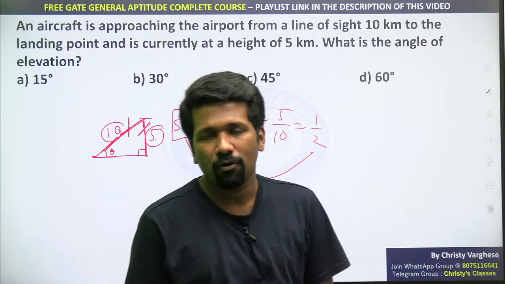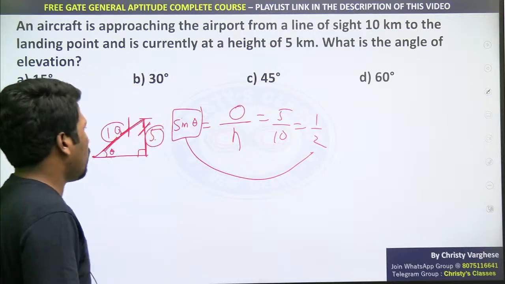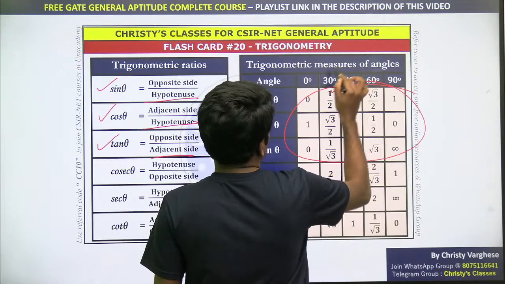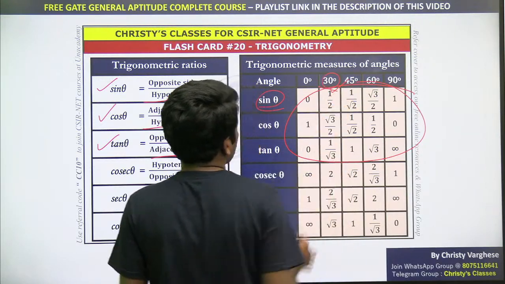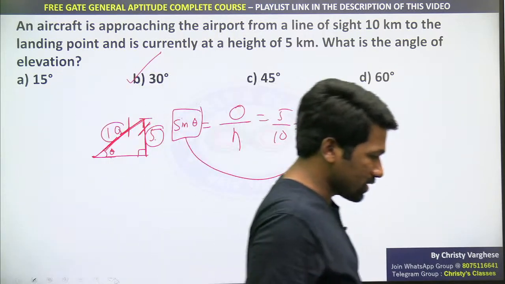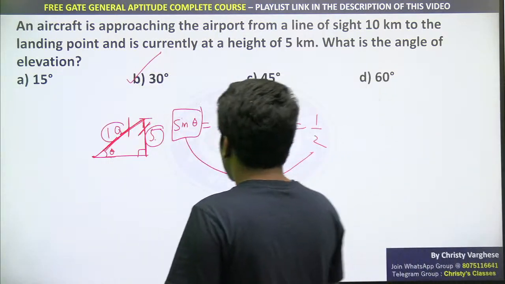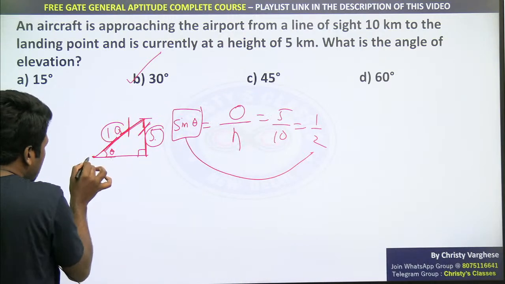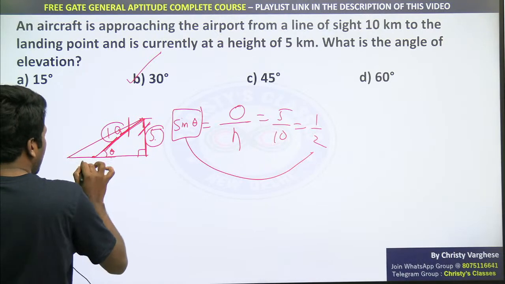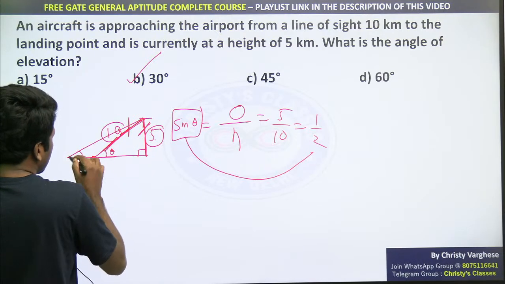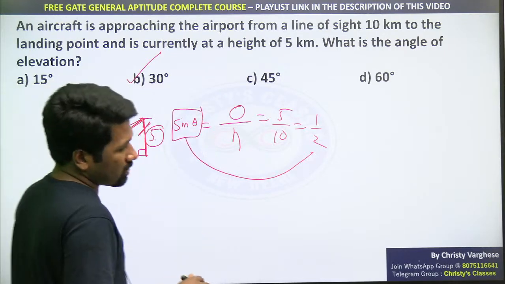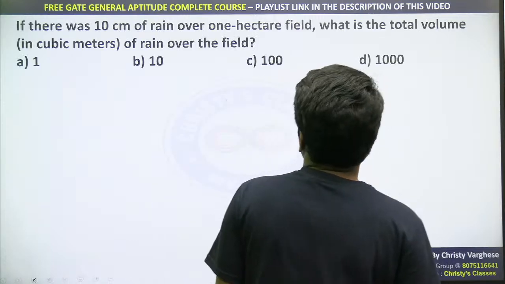Sin theta is half for what value? Sin 30 is half, right? That is where this comes to play. Sin 30 is half. So 30 degree is the angle we need. So option B is the answer. Super easy question, right? Normally CSIR make one situation after some time, this person who was looking was moving, and then what is this x value if this is some other angle? Likewise, they try to complicate, but here no complication, very straightforward question.